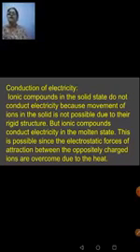So when you're talking about conduction of electricity, ionic compounds in solid state do not conduct electricity because movement of ions in the solid state is not possible due to their rigid structure. But ionic compounds conduct electricity in the molten state as well as in their aqueous form. This is possible since the electrostatic force of attraction between the oppositely charged ions is overcome due to the heat. When it is in the molten form, heat is supplied. Energy is supplied means what? Electrons are free to move there.